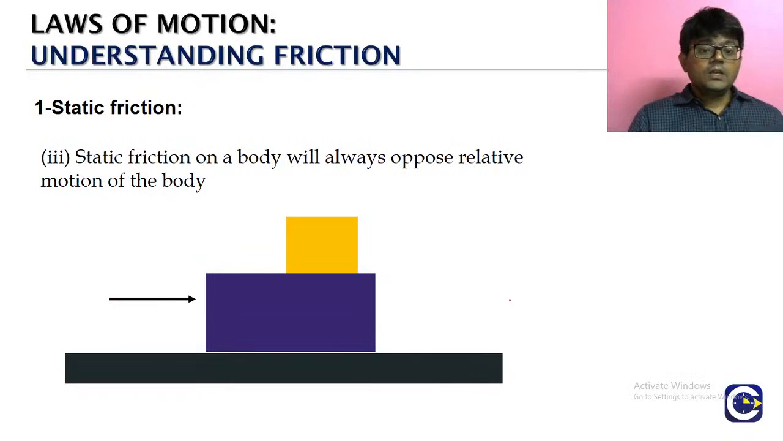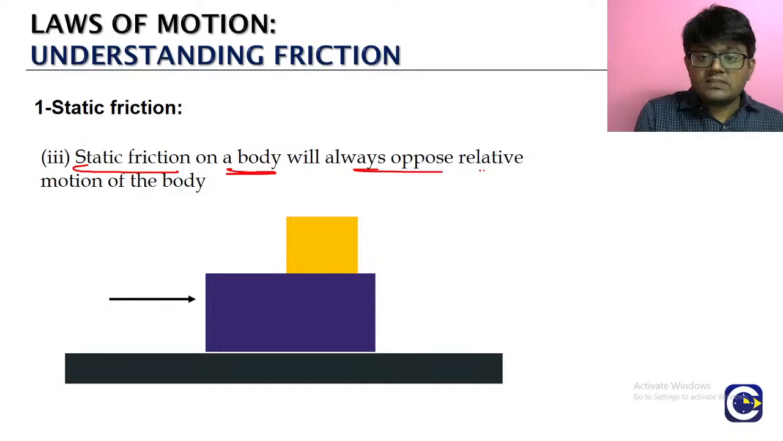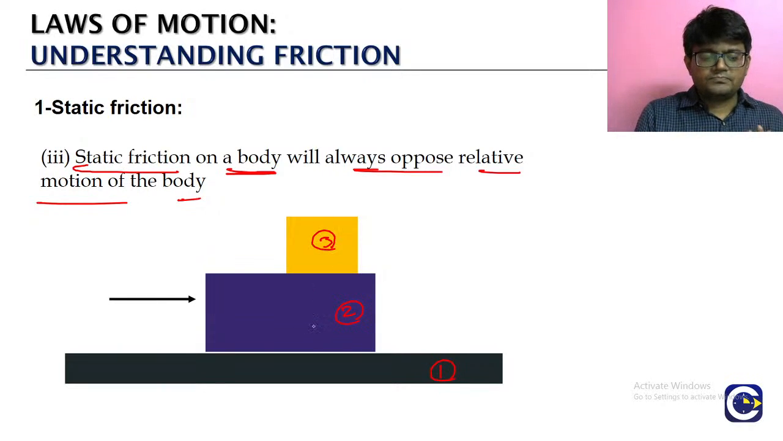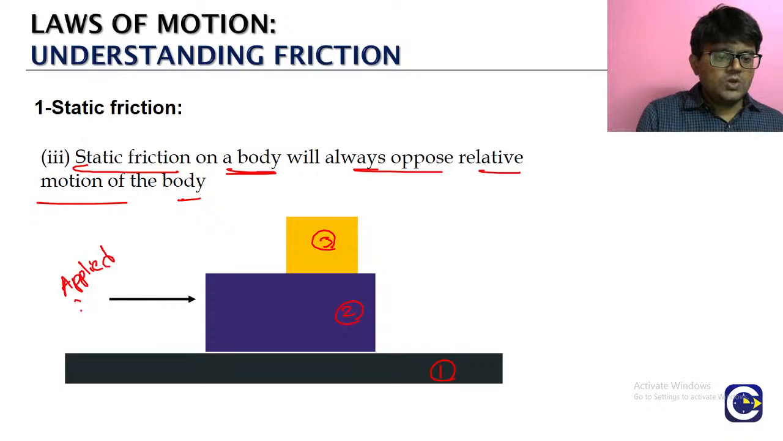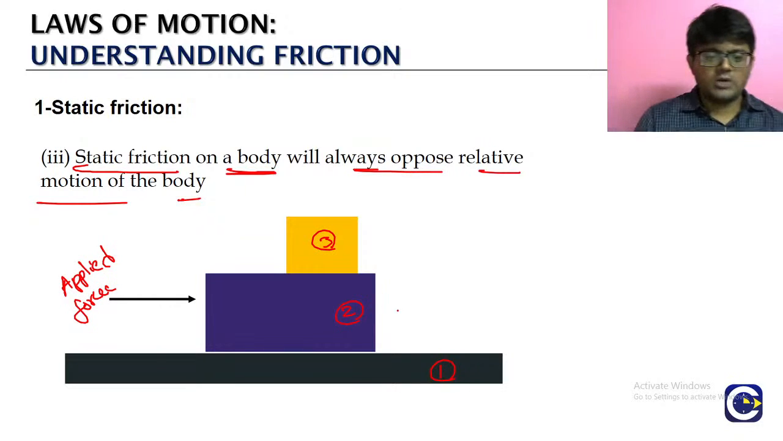Okay, so static friction on the direction, எப்படி நம்ம அந்த டைரக்ஷன் ஐடென்டிஃபை பண்றது? The static friction on a body will always oppose the relative motion of the body. இதுக்கு we'll take this beautiful example. இங்க பாருங்க, there are 3 blocks, block 1, block 2, block 3. இதுல we are applying a force only on the block 2. வெறும் அந்த block 2 க்கு மேல we are applying a force வெச்சுக்கோங்க.